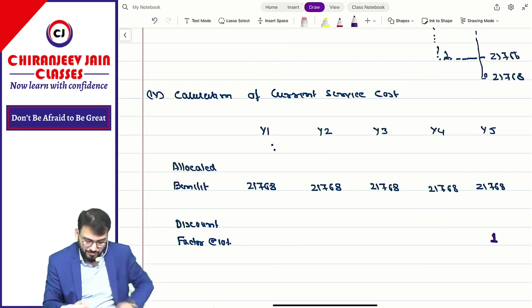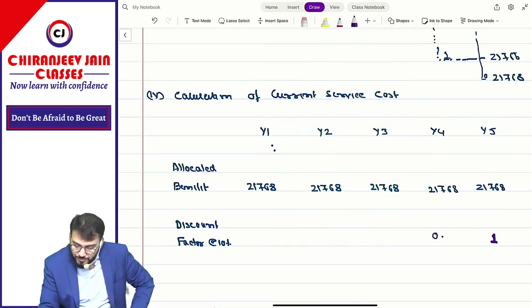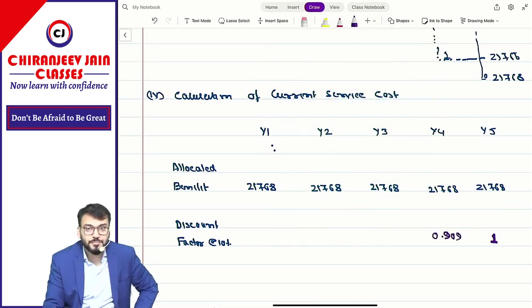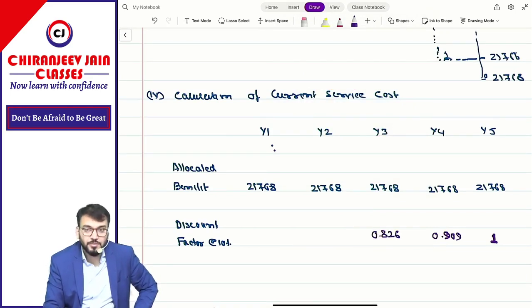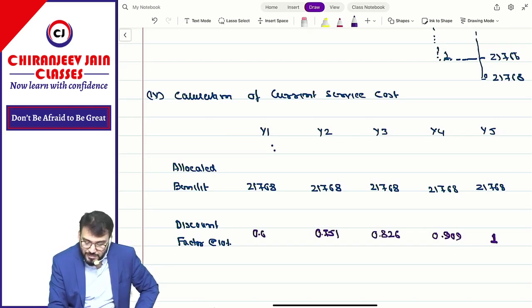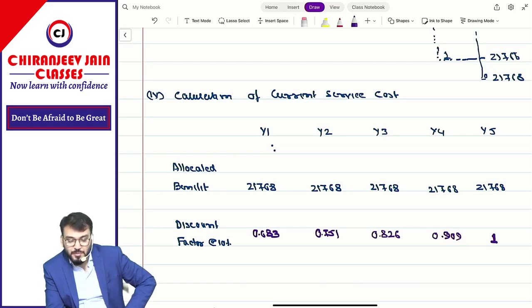This will be 1. Then what? This will be 0.909. This is 0.826. This is 0.751. This is 0.683. This you should memorize because normally in the exam they give 10%. So: 1, 0.909, 0.826, 0.751, 0.683. Correct? Because we have done it a lot of times, we have memorized.